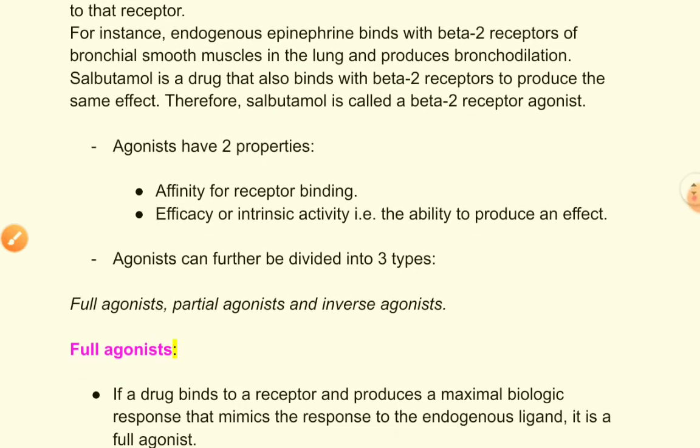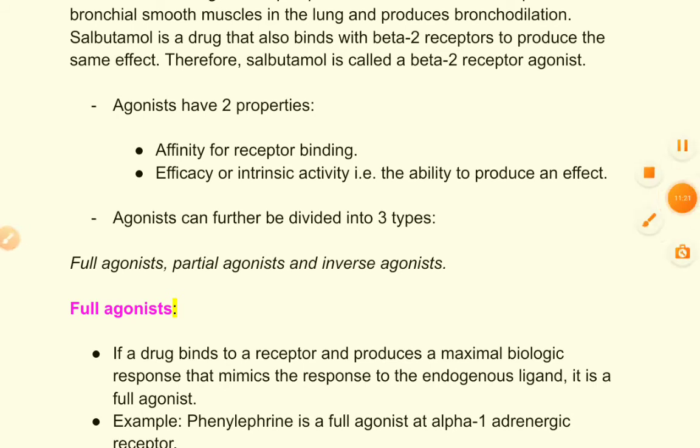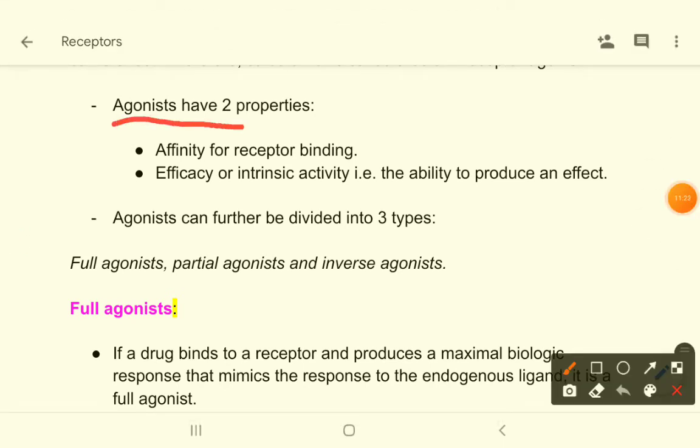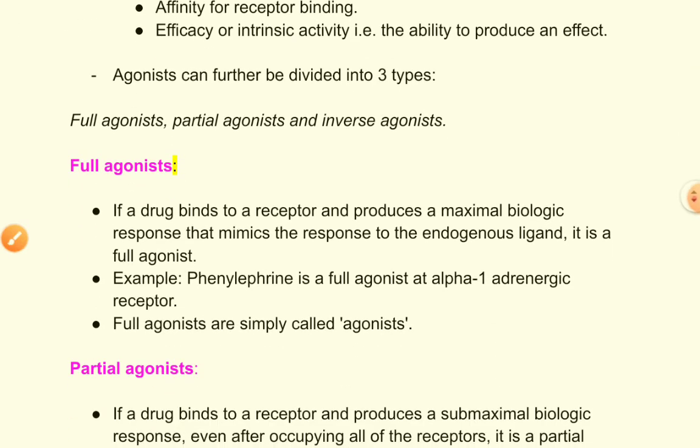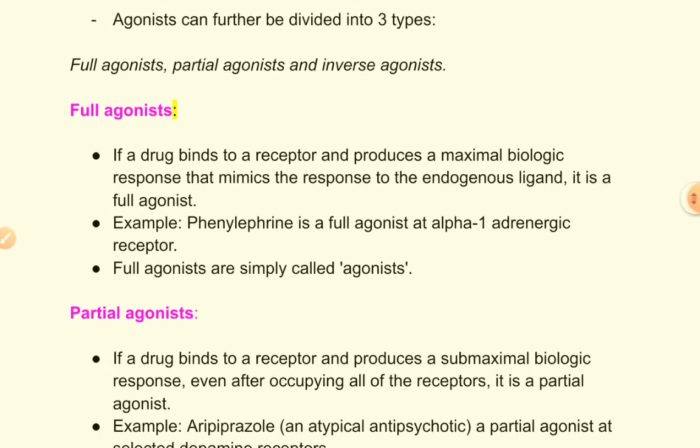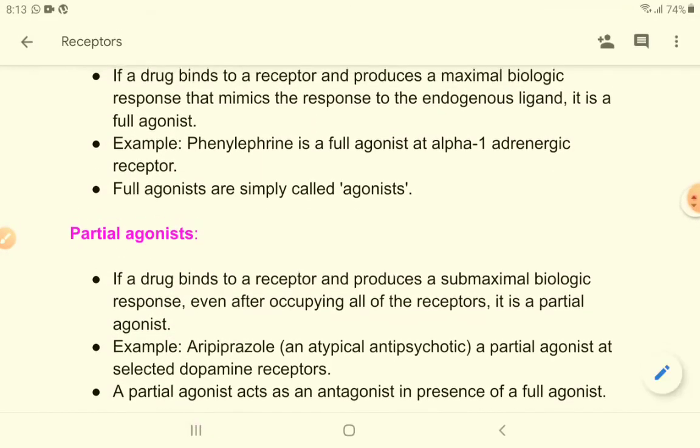Now agonists have two properties. What are these two properties? They have affinity, that means they have the tendency for binding with the receptor. And they have efficacy, that means they can produce some action. Efficacy or intrinsic activity, that means the ability to produce an effect. Okay, now agonists can further be divided into three types: full agonists, partial agonists, and inverse agonists.